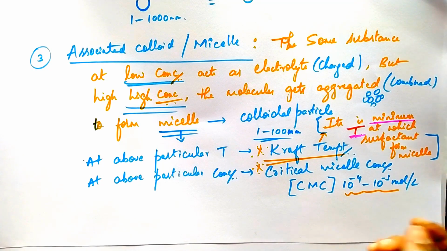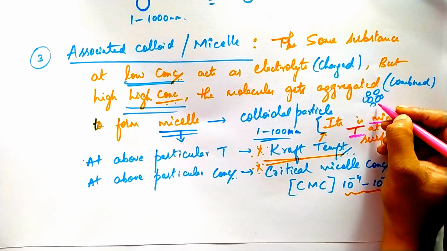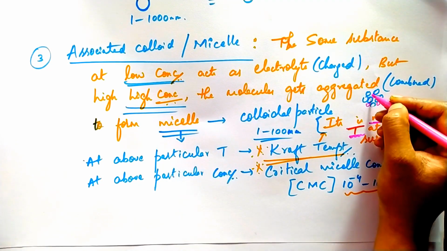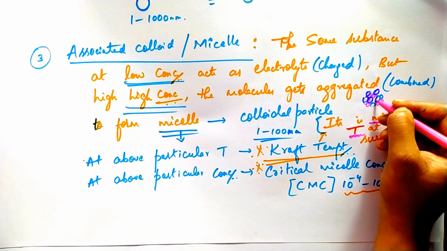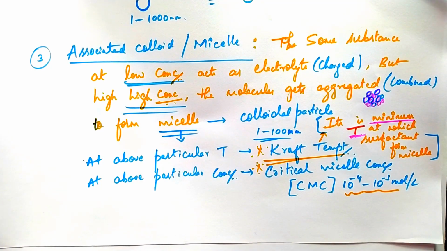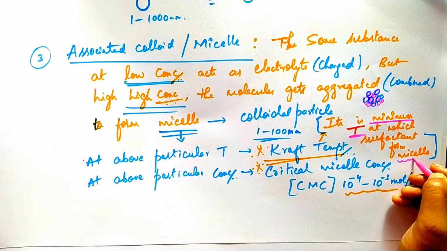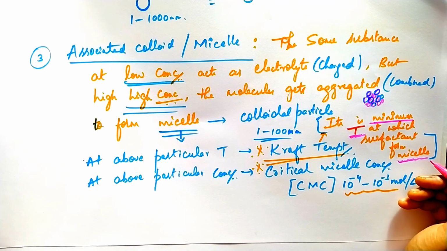Micelle means the molecules are combined, aggregated. Okay, I'll explain this micelle in detail in the next video.